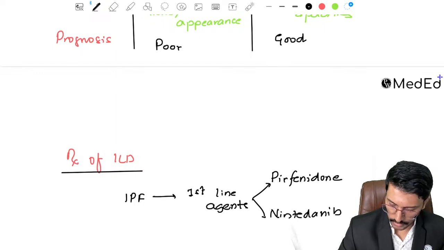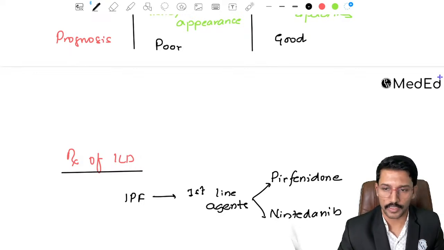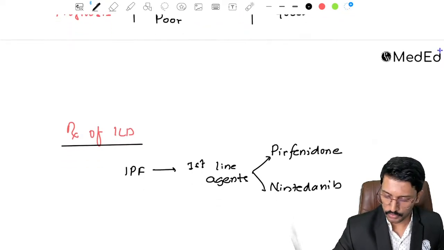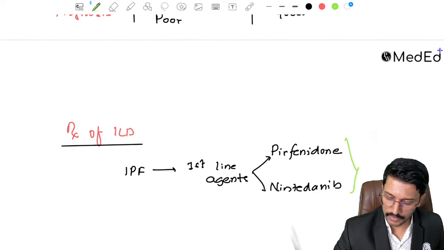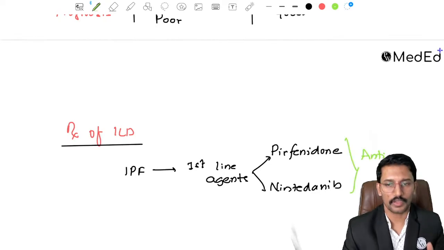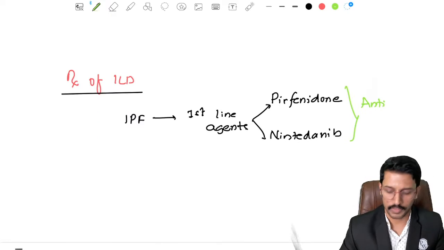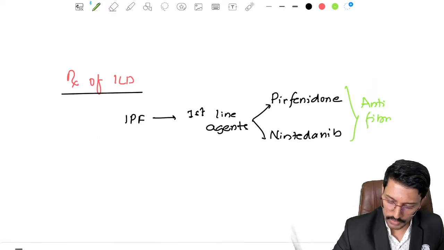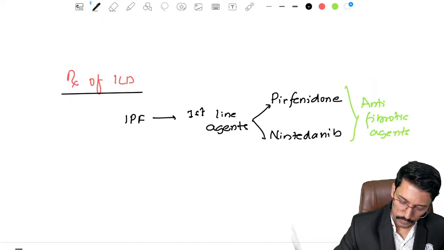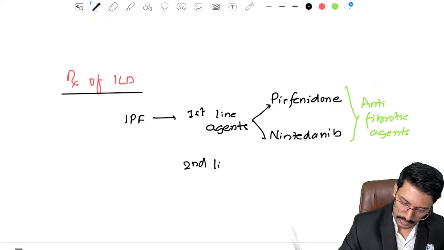Whenever we hear the word nib, we know that it is a tyrosine kinase inhibitor, right? Both of these, by mechanism of action, are anti-fibrotic agents. So we're talking about a disease where there is fibrosis. We are giving drugs which inhibit fibrosis, anti-fibrotic agents.